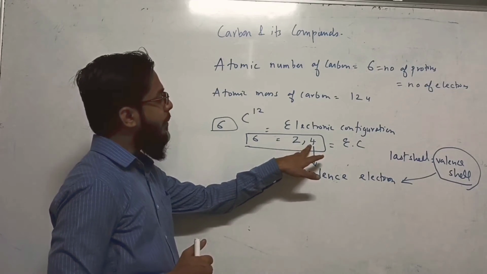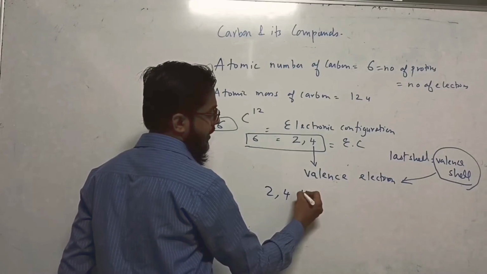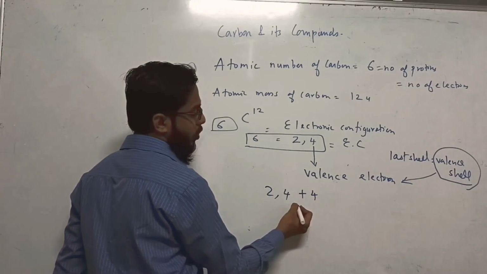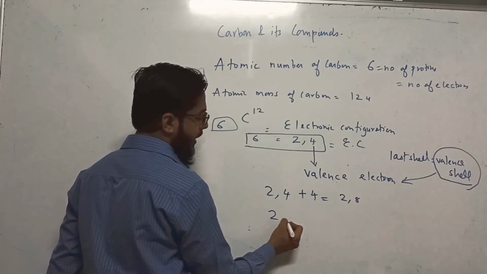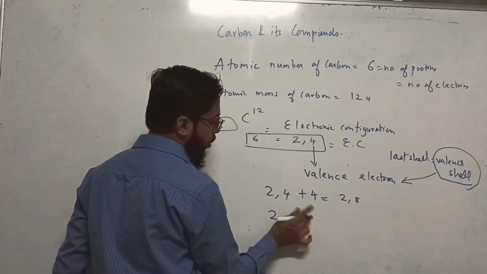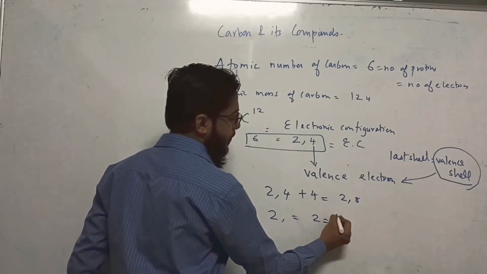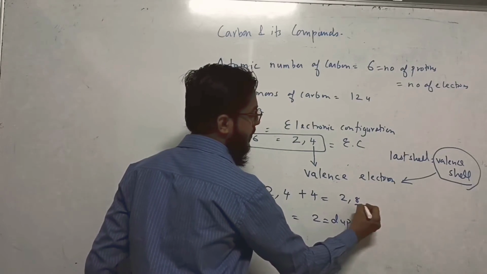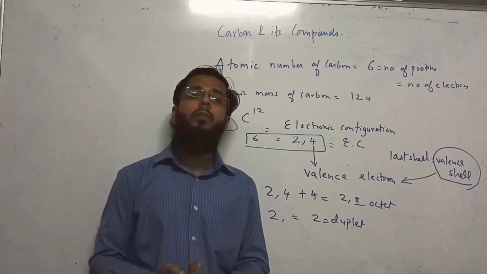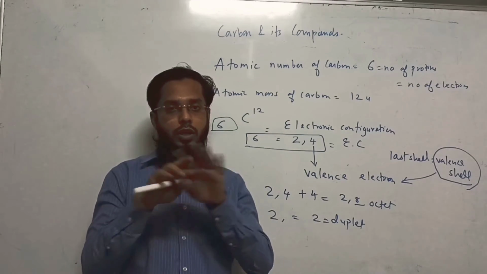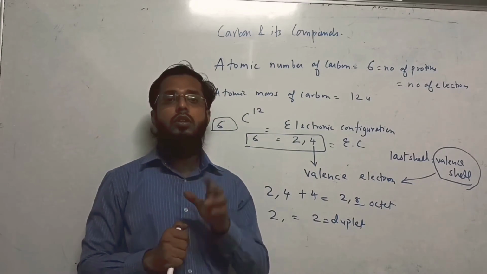Okay, so carbon has 4 electrons. So there are two possibilities. Either carbon can gain 4 electrons and become 2, 8, or carbon can donate the 4 electrons and become duplet. So dear student, when the total number of electrons is 2, तो उसे कहेंगे duplet configuration, that is stable.